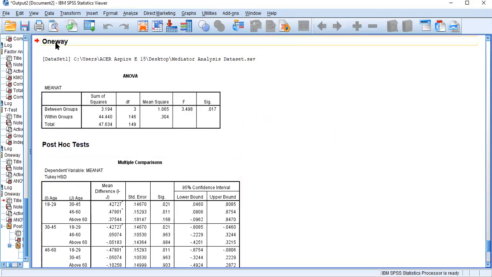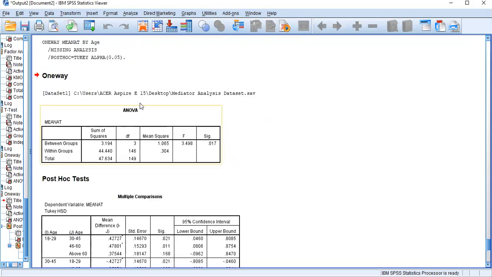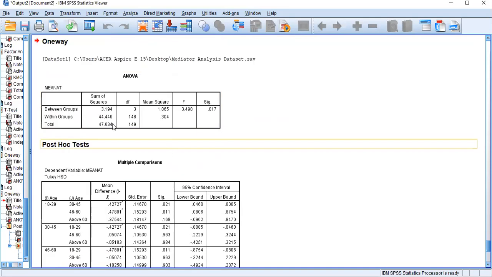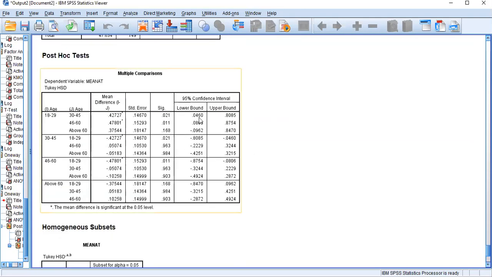So you will get the same result again, like this. Now you can see the sig value is less than 0.05, and then your concern needs to be with this multiple comparison table. We call it the post hoc test result. Now you are going to compare attractiveness for the age category 18 to 29 with other age categories.